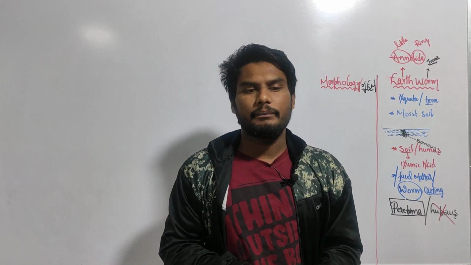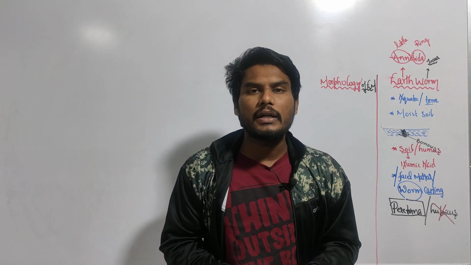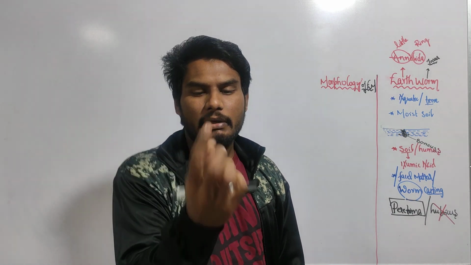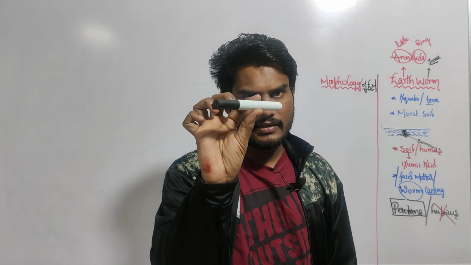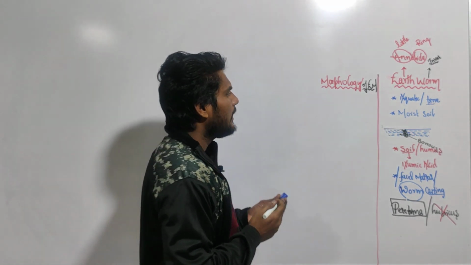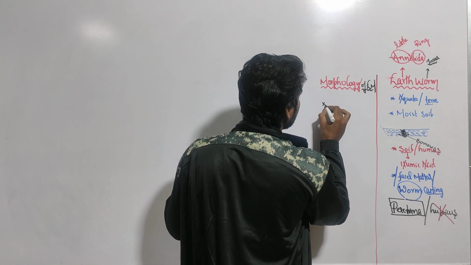Now remember here, the earthworm. First of all, what is the shape of the earthworm? You remember, the shape of the earthworm is like this. What shape is this? This is a cylindrical shape.